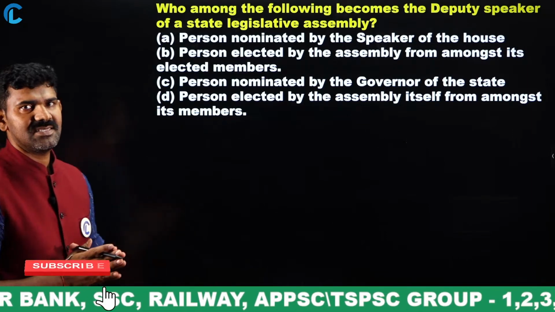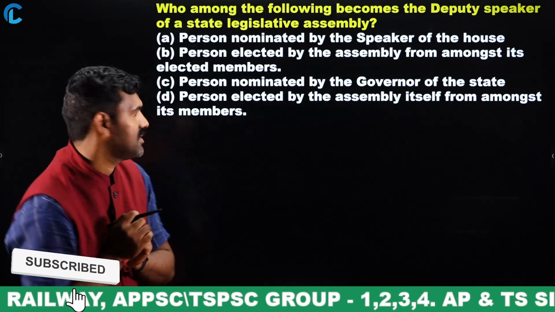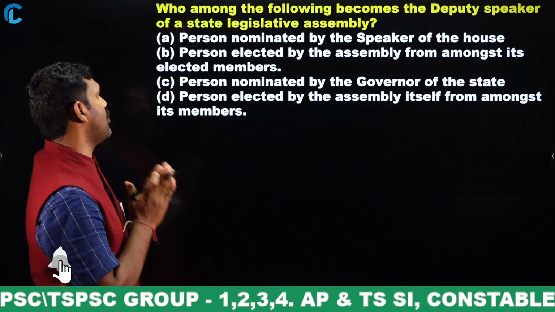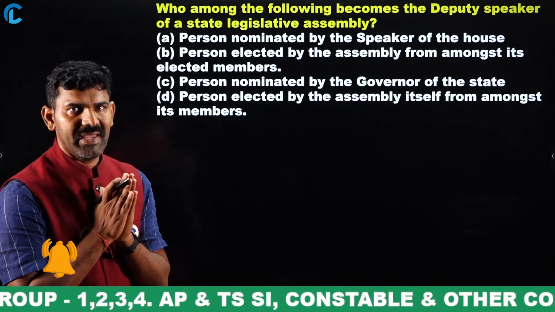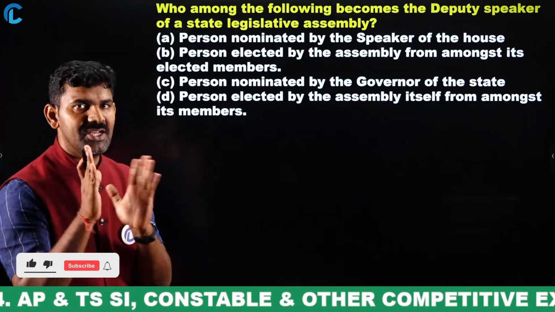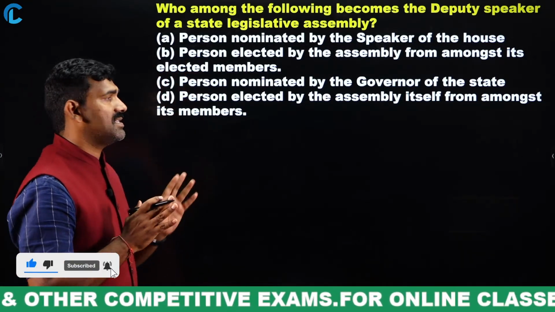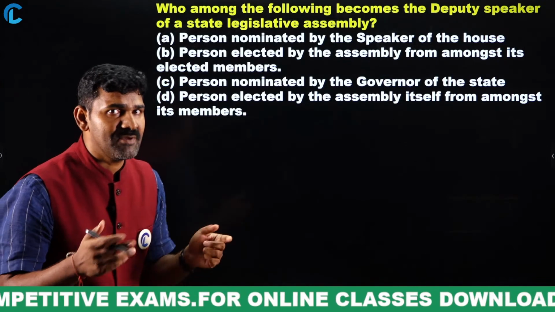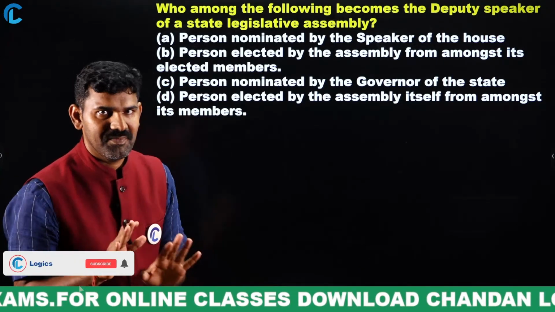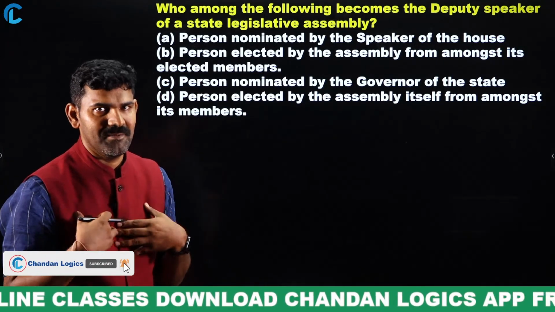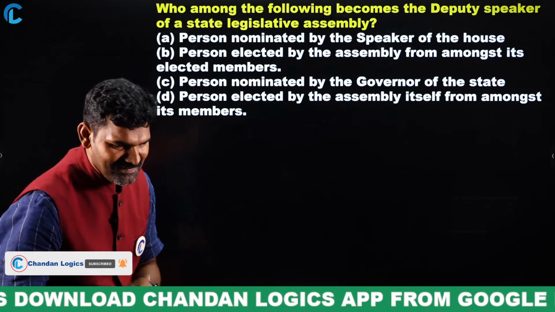What exactly is the right answer? See, there's a small difference between option B and option D that you have to make a note of. The rest of the things are clear. But that doesn't mean the answer is between B and D. That's not certain. Don't believe me. Answer this question. Come on.